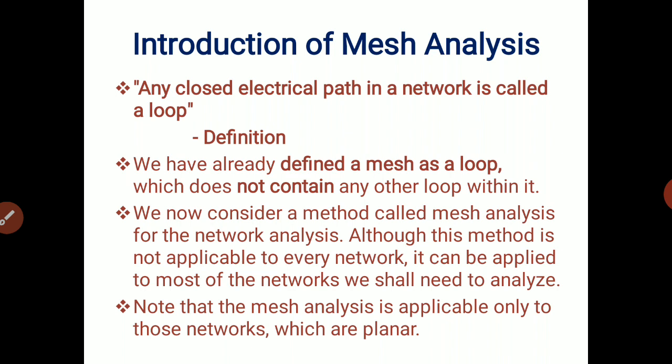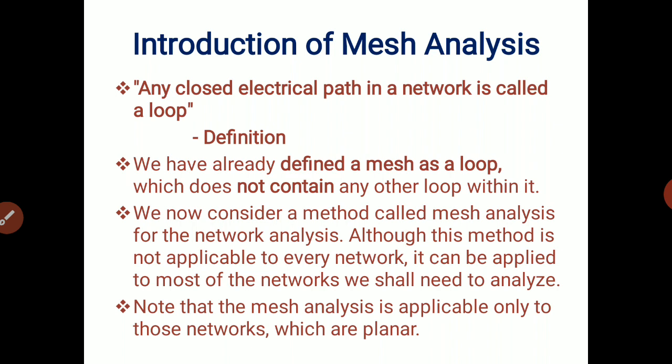Introduction of mesh analysis. First of all, what is mesh or what is loop? Both are similar words. So the definition is that any closed electrical path in a network is called a loop. We know that to flow electricity, one closed path is needed.